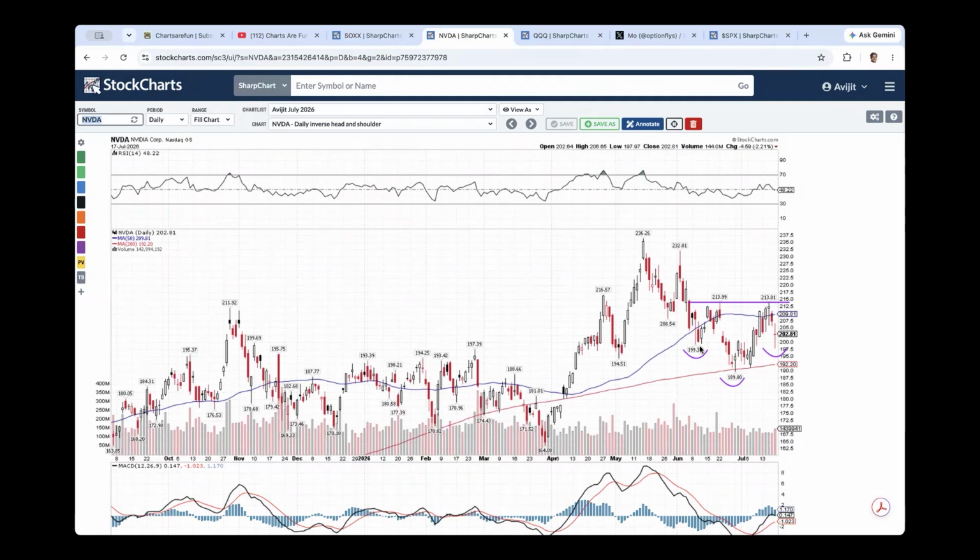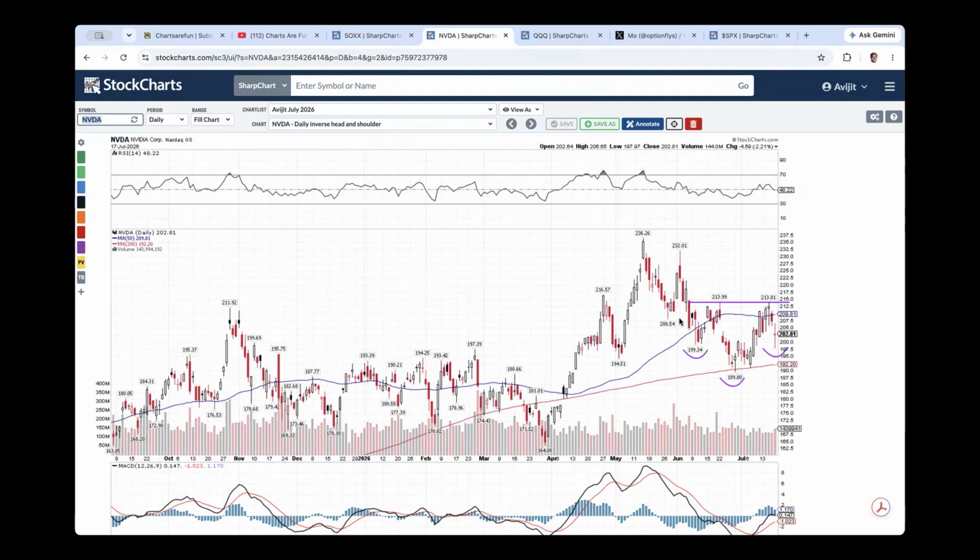If this turns out to be an inverse head and shoulder, we do not know yet. We have to see if it breaks above 213. That move from 189.8 to 213.8, we are talking about roughly $24. $24 added to 213 takes us to 237.82, which is slightly above the 236.26 we saw in May.